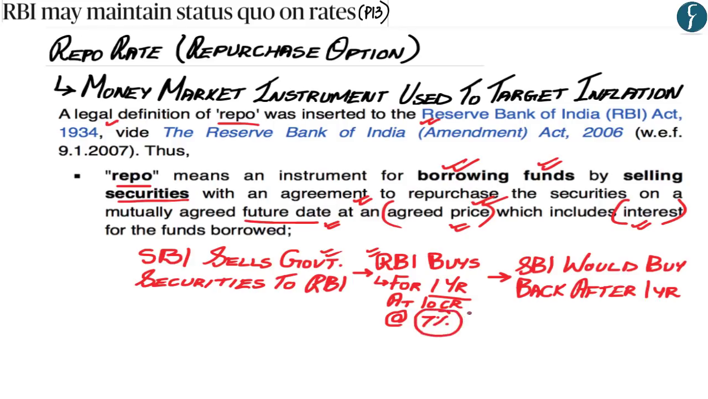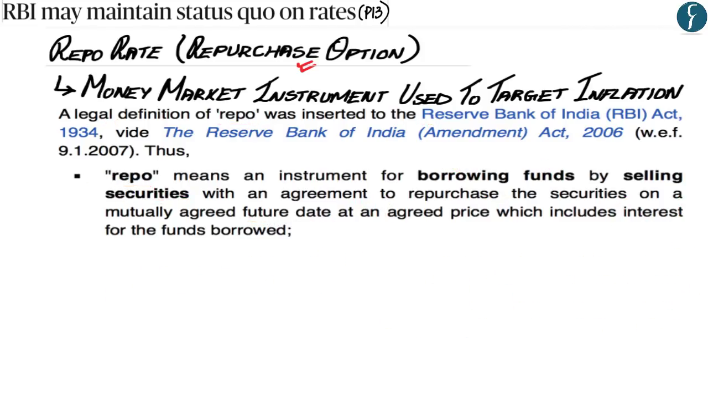And this interest rate of 7% is known as the repurchase option or the repo rate, wherein the State Bank of India is repurchasing these government securities, and the rate at which this repurchase is being done is known as the repo rate. Now you have to understand that this is a simplified example, but hopefully you've understood the functioning of the repo rate. Now this repo rate or the benchmark policy rate is decided by the 6-member Monetary Policy Committee of the Reserve Bank of India.